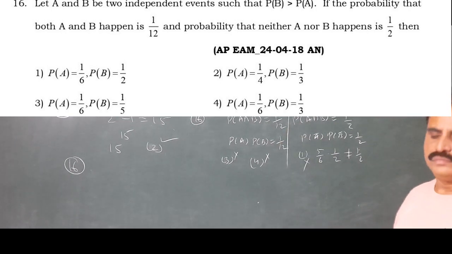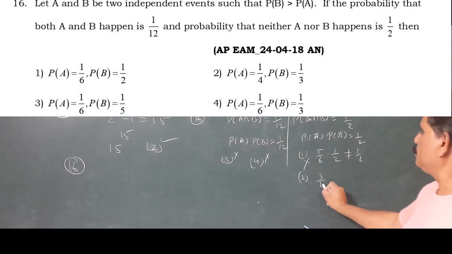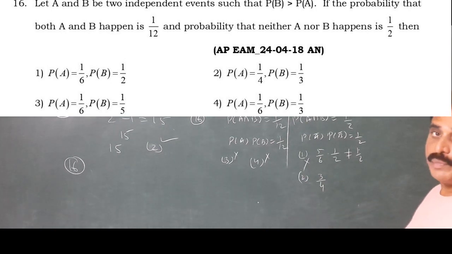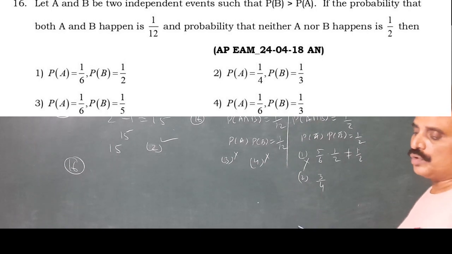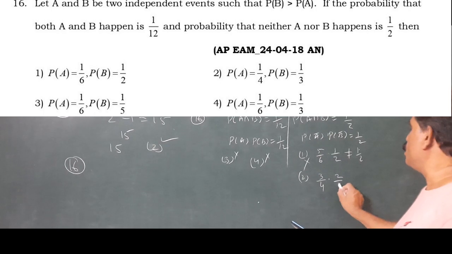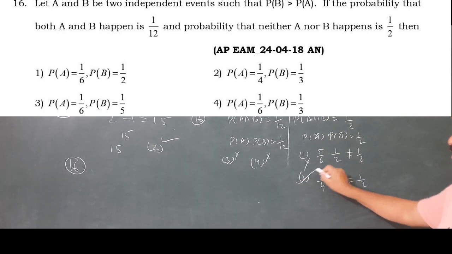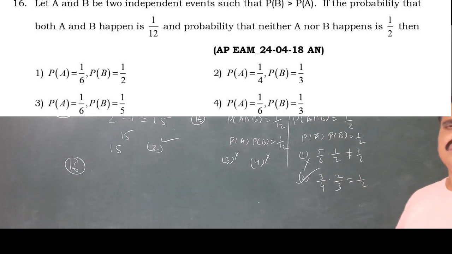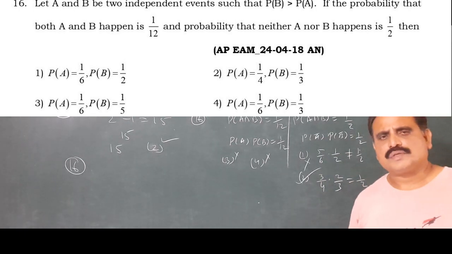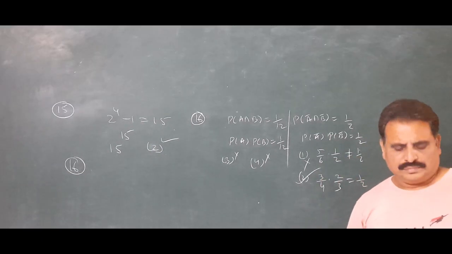You check that. Second option, that is P of A 3 by 4. Complementary P of A is 1 by 4. Complementary, you have to take 3 by 4 into P of B bar, 1 by 3 given. Complementary is 2 by 3. That is, 3 cancel. We get 1 by 2. It is the right answer. So without calculation, by observing the options, we can easily decide the answer by mind calculation.